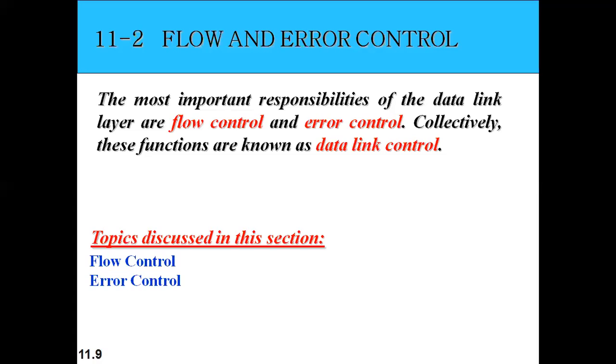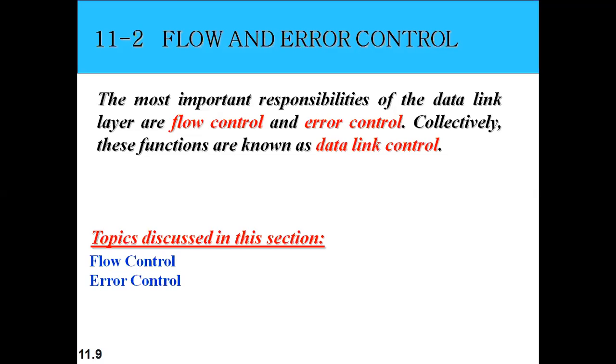Then the second responsibility of our data link layer is flow and error control. Flow control is nothing but, assume that there is a sender and receiver. The sender is sending the data at 10 Mbps speed, while the receiver is capable of receiving the data at 5 Mbps. In that case, there is no flow control. That means the sender is sending without thinking about the receiver. Actually, flow control means the sender should send the data in such a way that the capacity of the receiver to receive the data is checked in advance, and based on that capacity only we send the data. That is what we call flow control.